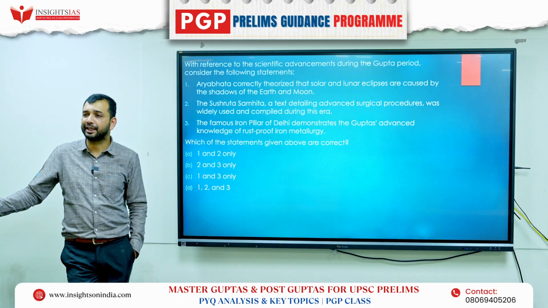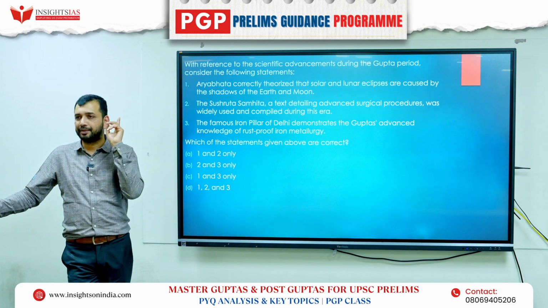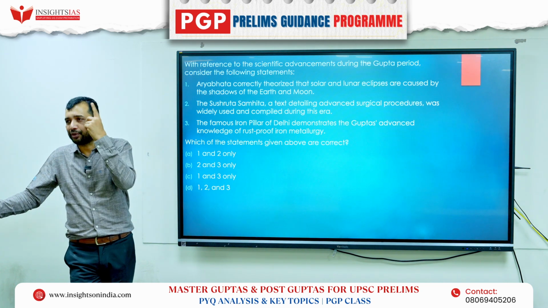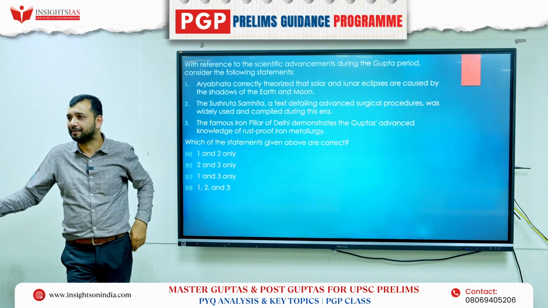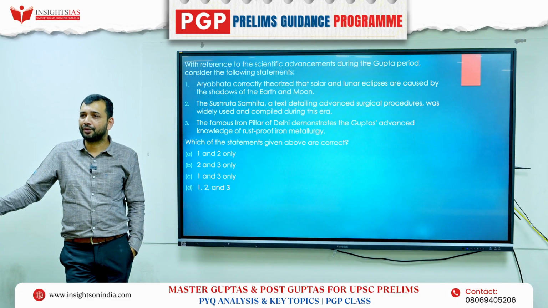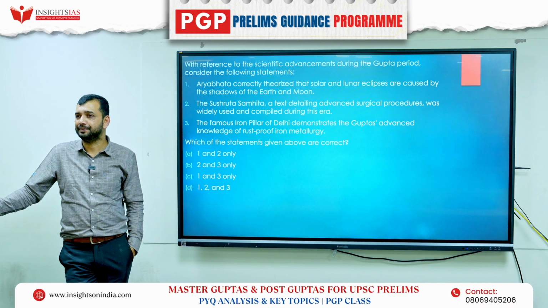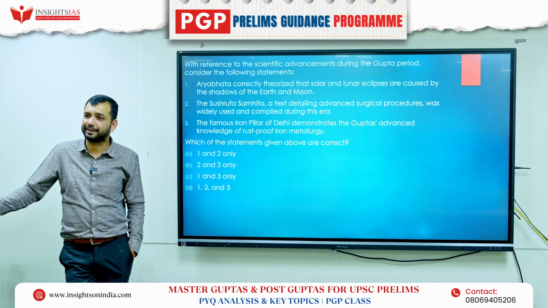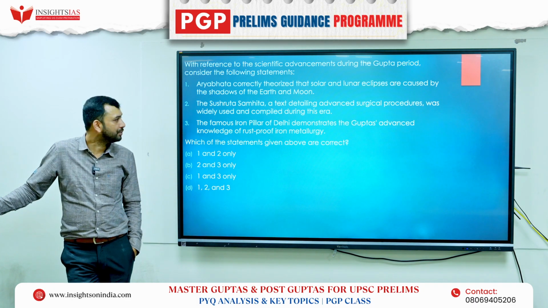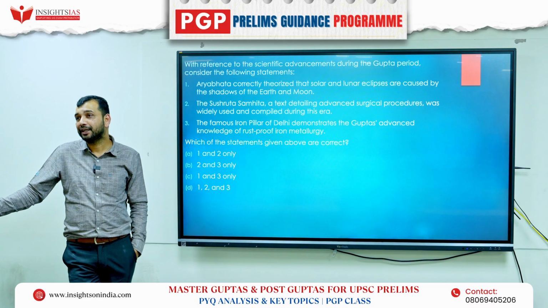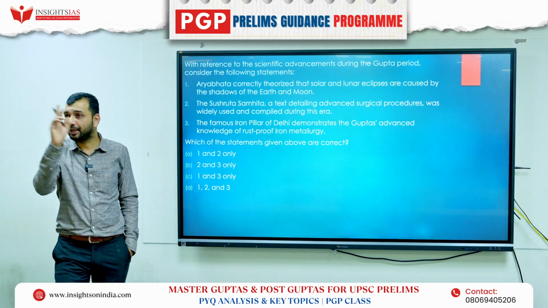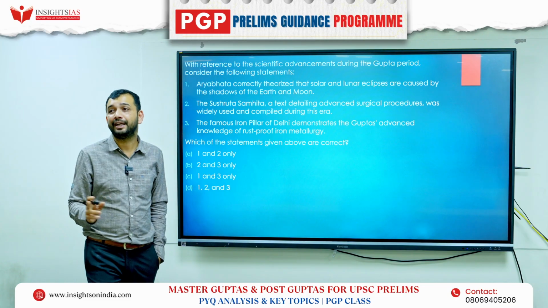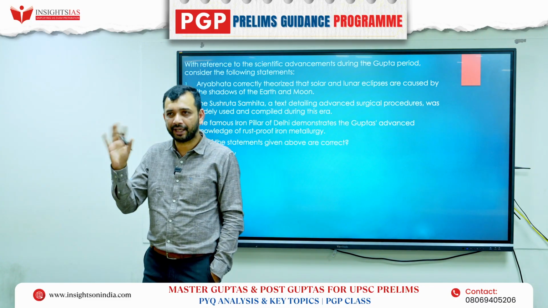Whether he was thinking that the earth revolves around the sun or the sun revolves around the earth. Which was the center as per him? Sun-centric or earth-centric? He believed that the sun is going around the earth. So earth-centric. Other things he has told correctly.